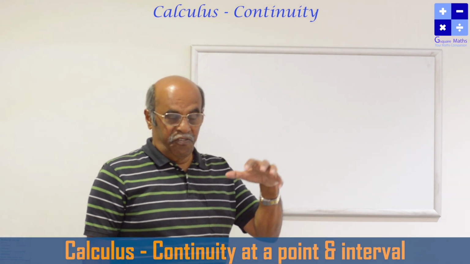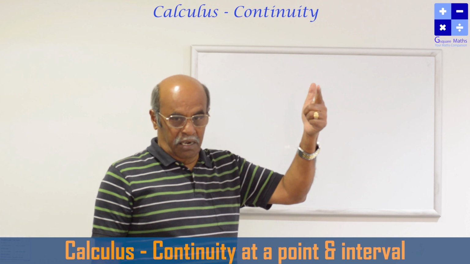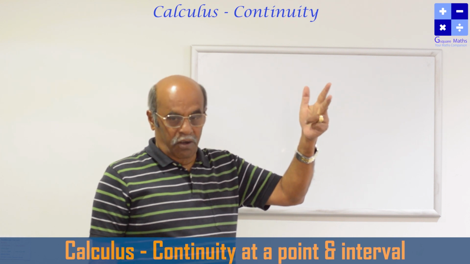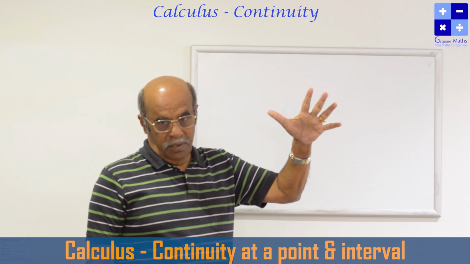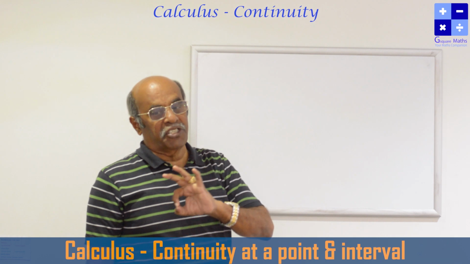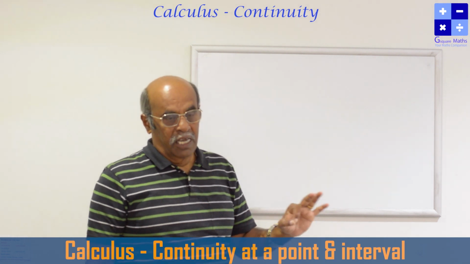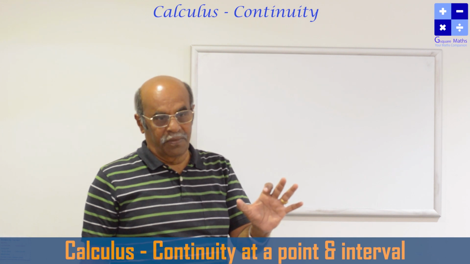Now, when is a function said to be discontinuous? If any one of the 5 points that I discussed fails: left hand limit and right hand limit should both be equal, the function value should be defined, all the 5 should be equal. If any one of these fails, then we can say that the function is discontinuous. There is a hole in the graph. There is a gap in the graph.